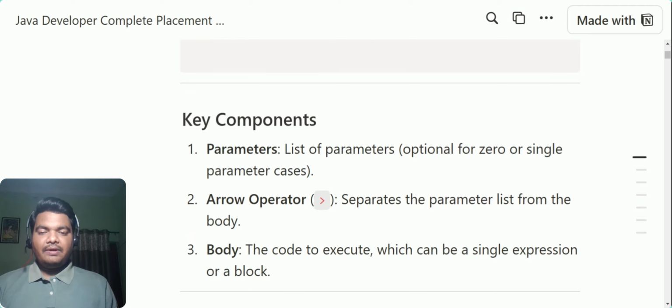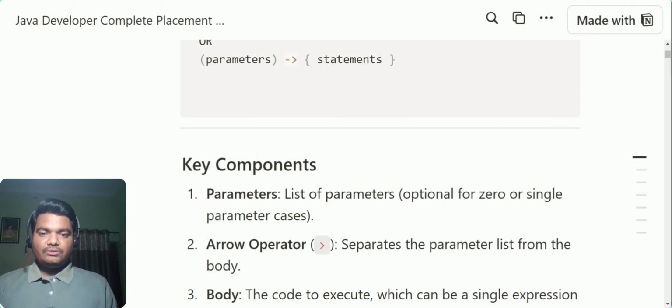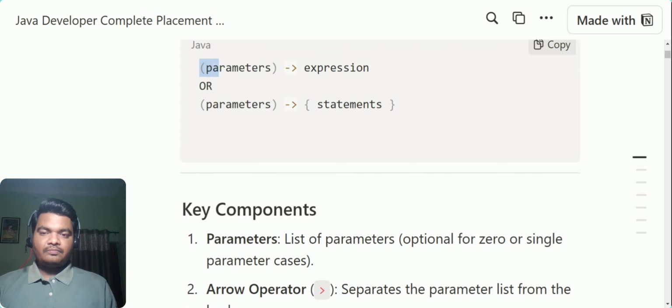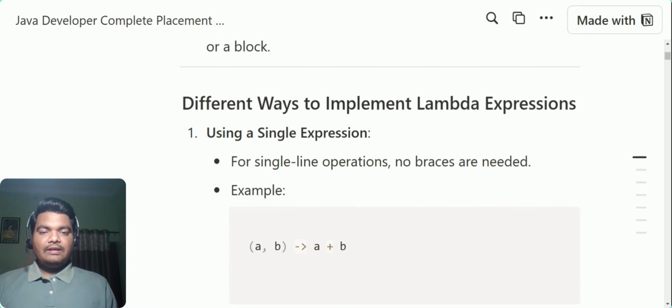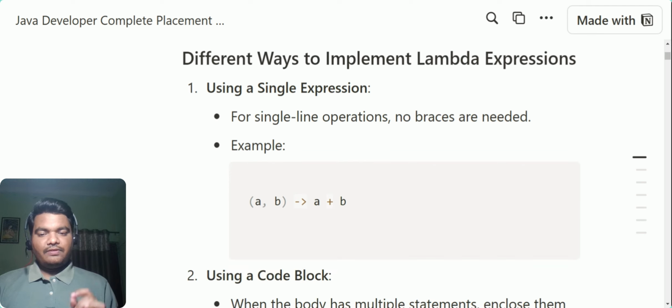So the key concepts are parameter, arrow operator, and body. As you can see on the screen, this is the syntax for the lambda expression. There are parameters, there are expressions, and then there is a combination of these. There are different ways to implement lambda expressions. The first one is using a single expression. For single line operations like this, you don't need any braces. You can simply perform your operation and it will automatically return the value. You don't need to define the data types as well. It will automatically infer them.